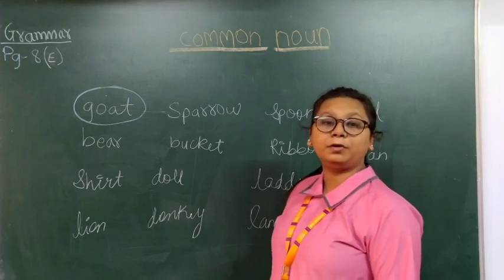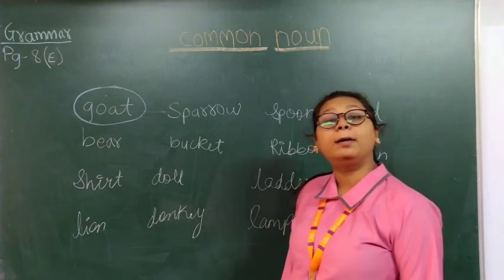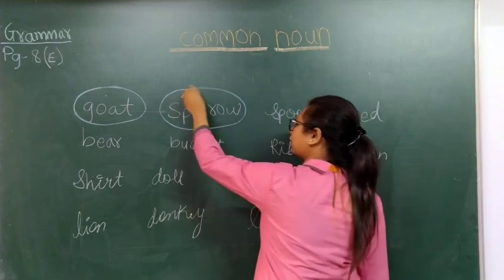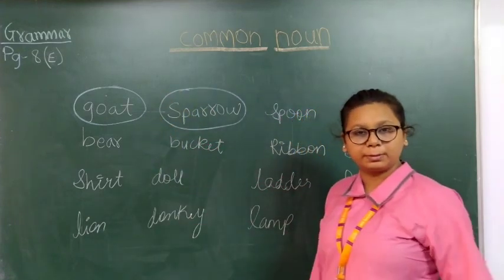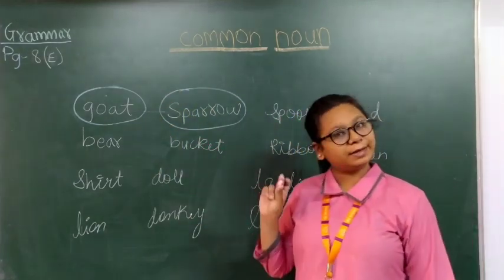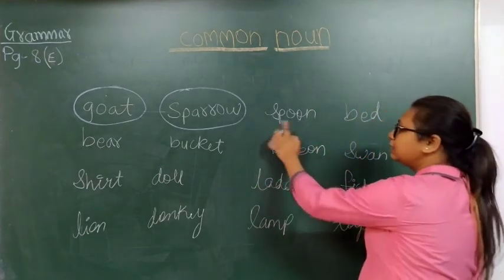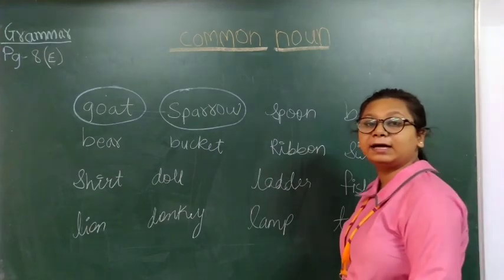Next is sparrow. Sparrow is the name of a bird. So we will circle it with blue. You have to circle the name of animals and birds with blue and things with red. Spoon. Now spoon is a thing.